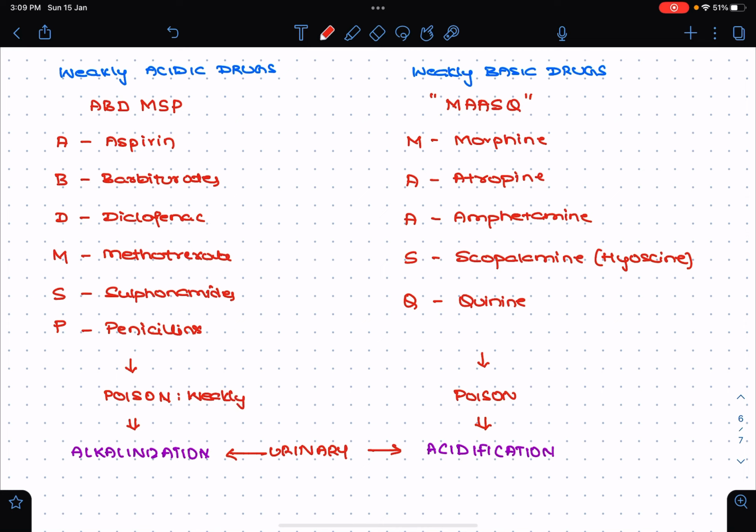So basically you should remember, poison due to weakly acidic drugs, and here, poison due to weakly basic drugs.